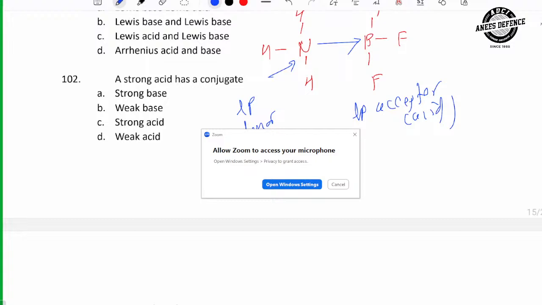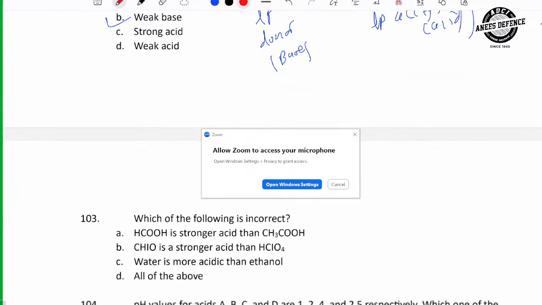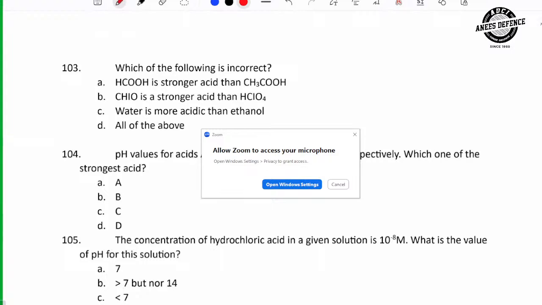What is the next question? A strong acid has a conjugate weak base. Next one. Which of the following is incorrect?